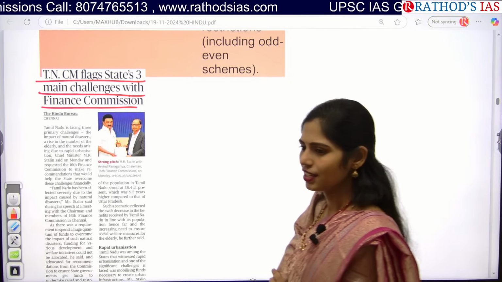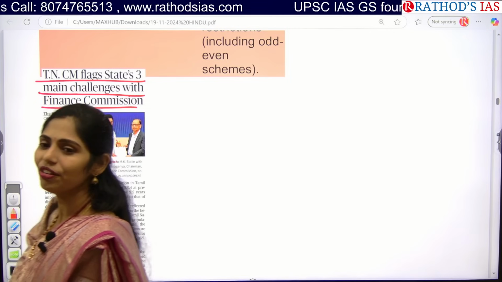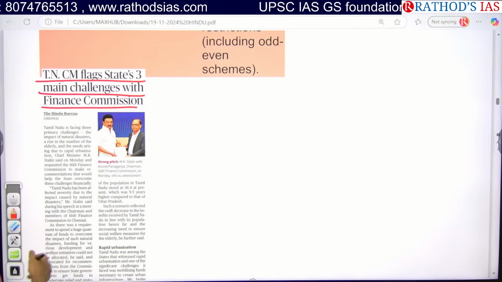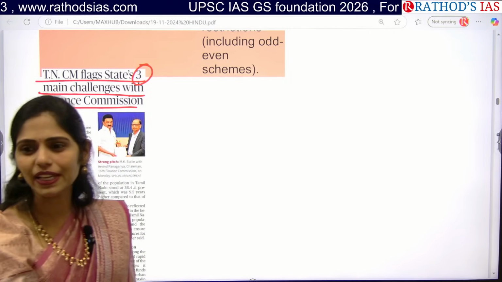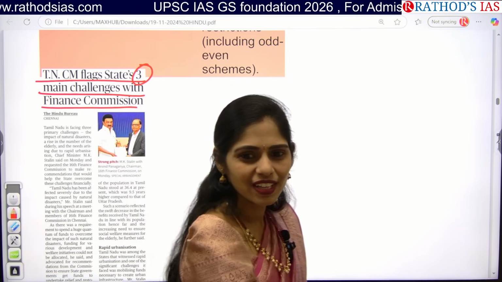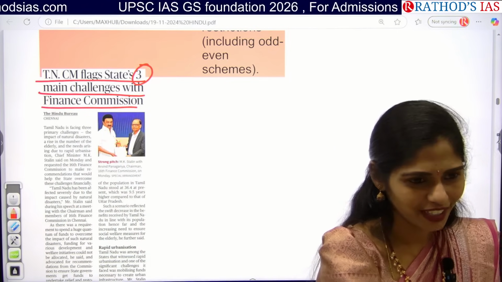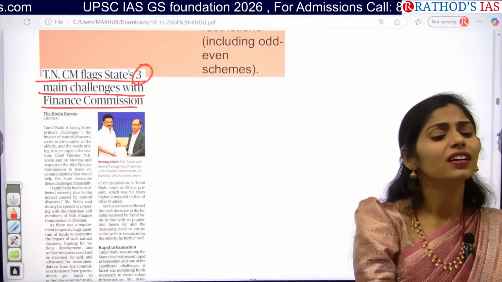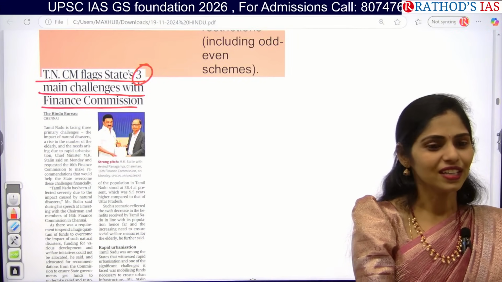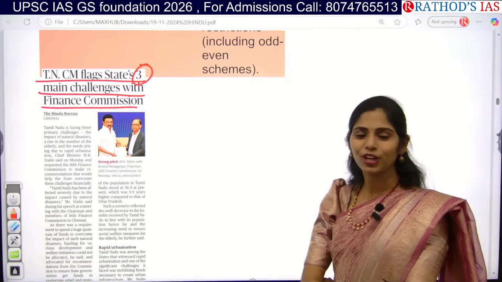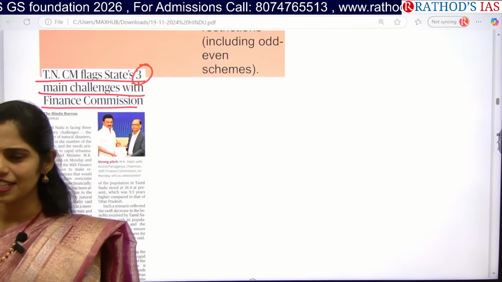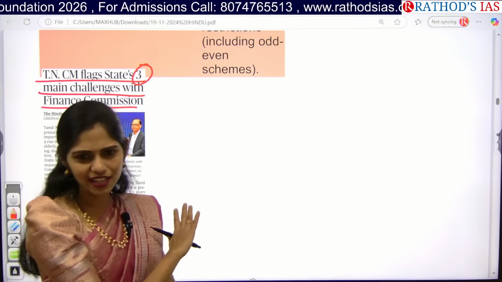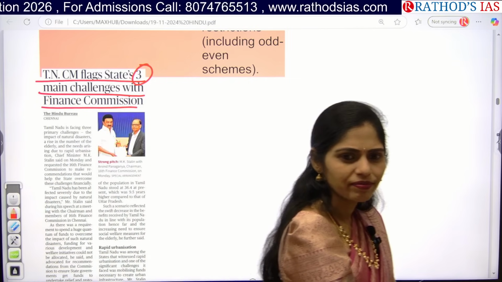Okay, now please guess what are the 3 challenges? They said 3 challenges. So please guess what are the 3 challenges faced by this Tamil Nadu. First is vertical devolution. Okay, guess. Yes, disasters. Because it is a coastal state, right? Always it will be having disasters, especially floods as well as heat wave. Okay, next.